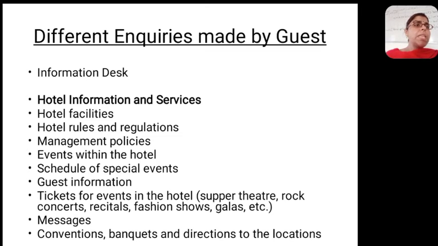So the different inquiries made by the guest are, generally guests want to know about hotel facilities, what all facilities you provide, like they ask whether you have Wi-Fi or not, whether you provide an ironing machine, whether you have on-premises laundry or not, what all services you have. Generally the guest asks what all facilities you provide in the room. So you will be telling that we have a mini bar if the room has. That means you will be giving the honest reply.